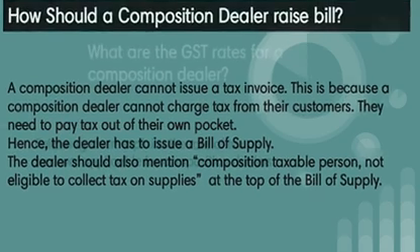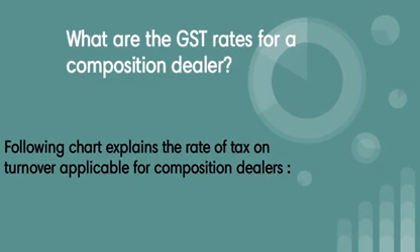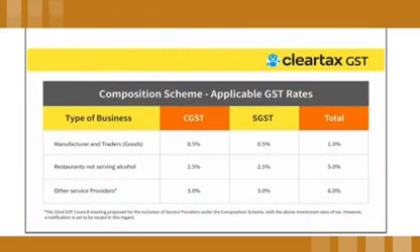So, what are the GST rates for a composition dealer? Let's see. For manufacturers and traders, CGST 0.5%, SGST 0.5%, total 1%. Restaurants not serving alcohol, CGST 2.5%, SGST 2.5%, total 5%. Other service providers, CGST 3%, SGST 3%, total 6%.